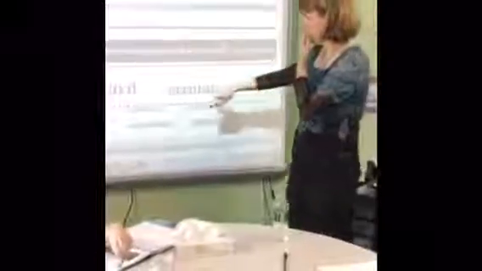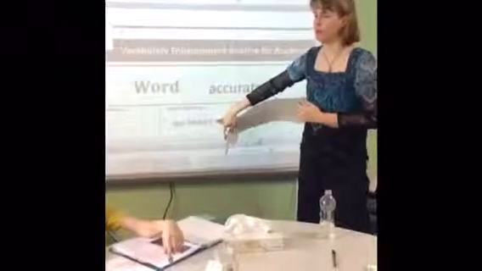Okay, so remember when we're learning about vocabulary words, we want to take a look at any prefixes or suffixes. So prefixes are word parts that come at the beginning of the word. Accurate doesn't have any prefixes. So let's look at the base word. And the base word, remember, is like the middle part of the word. It's the part of the word that has the meaning of the word. So our base word is acu, and acu means sharp, guys.